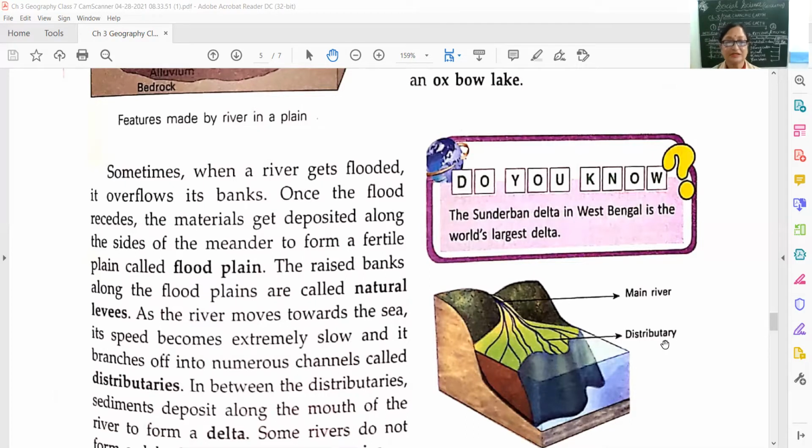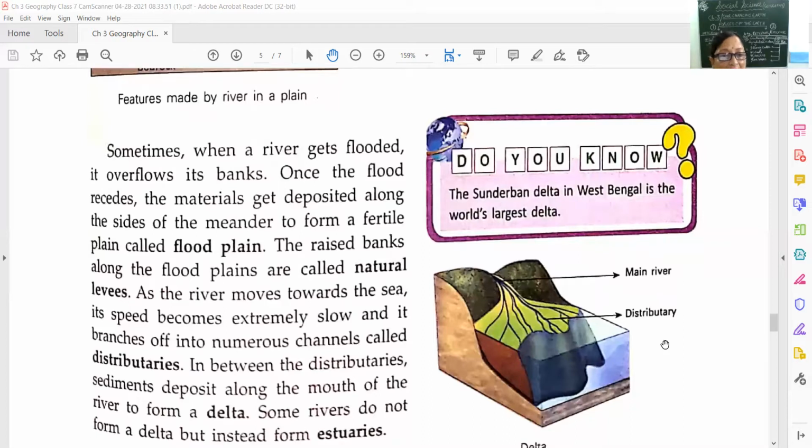Now we come to the next formation, that is delta. Okay, children. So here we see, in between the distributaries, sediments deposit along the mouth of the river to form a delta. Here also you can see, in our country, the Sundarban delta in West Bengal is the world's largest delta.